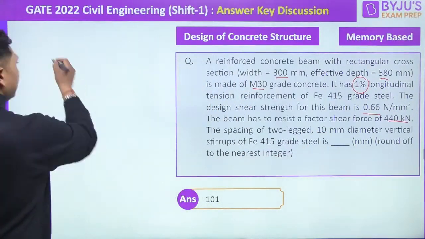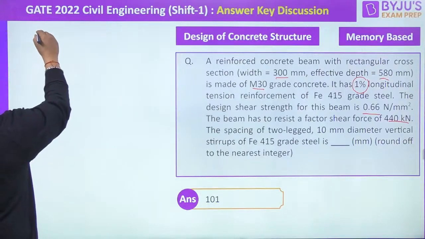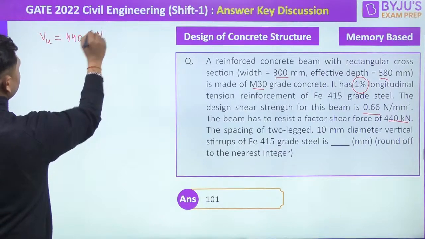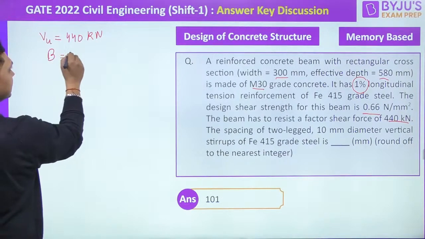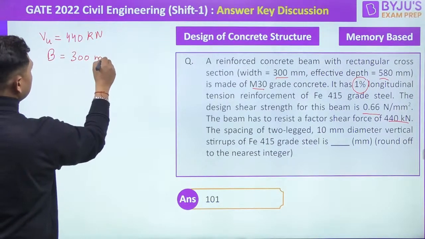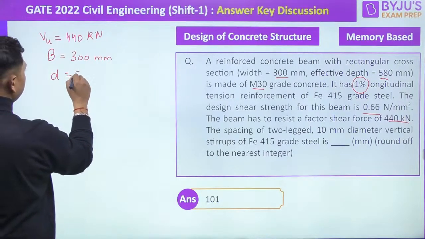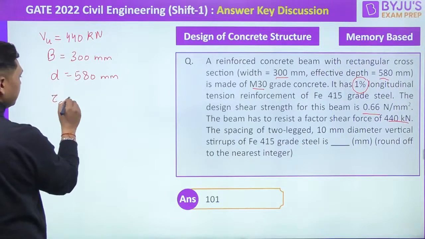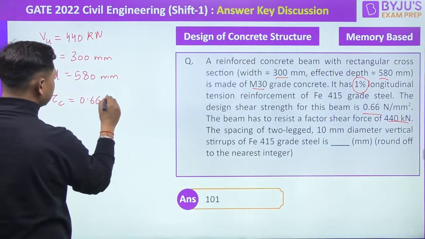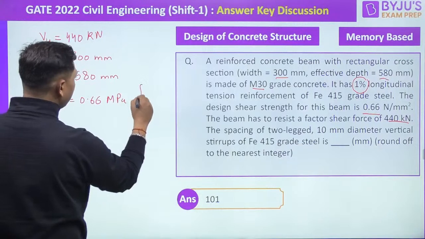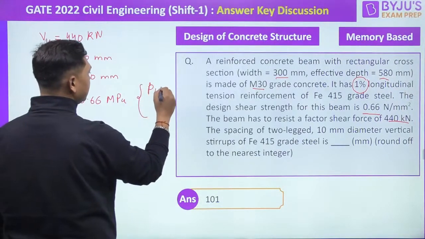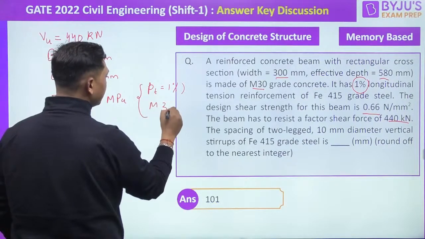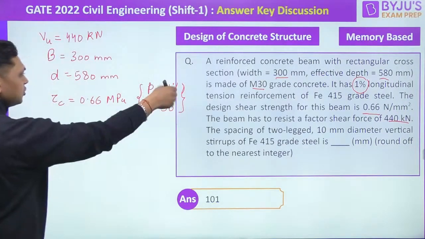All right, so let us first of all write down all the values that are given to you. You are given a factored shear force value of 440 kilonewton. Width is given as 300 mm. Effective depth is given as 580 mm. And you are given tau c value of 0.66 megapascal. Now this is corresponding to the percentage of tension reinforcement and grade of concrete. So this is useless data.